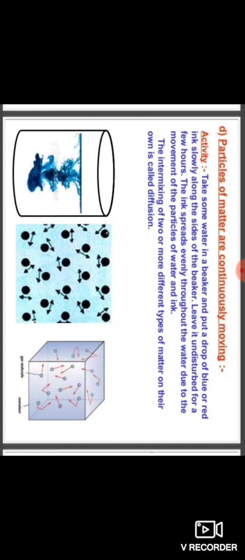Here, the intermixing of two or more different types of matter on their own is called diffusion. Here, water and ink are intermixed together.